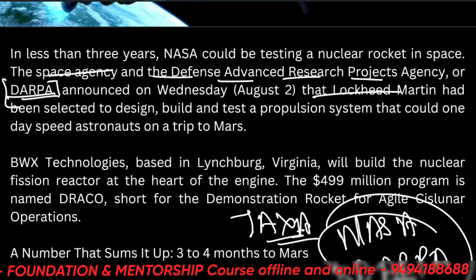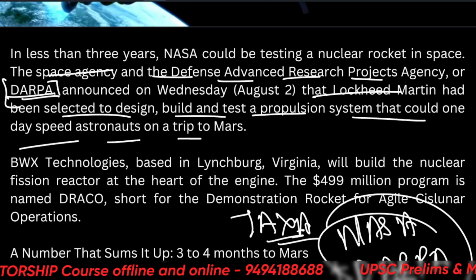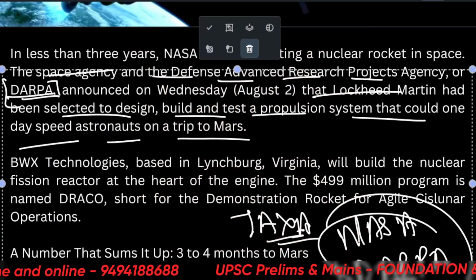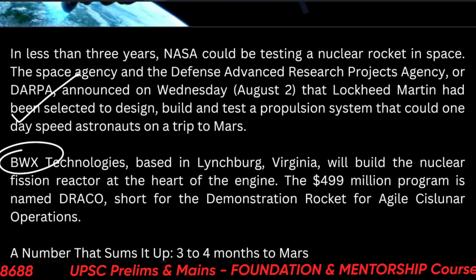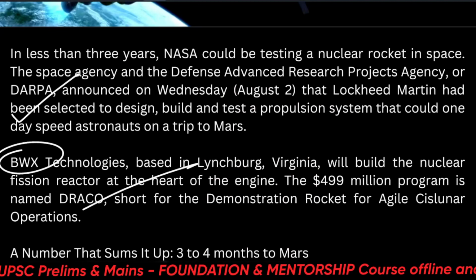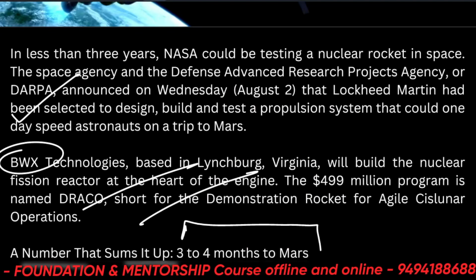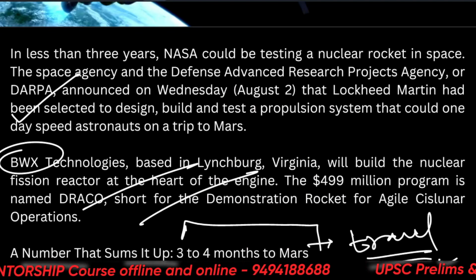Lockheed Martin has been selected to design, build, and test a propulsion system that could one day speed astronauts on a trip to Mars. So what is the need to take nuclear fuel to space? BWX Technologies will be doing it. This is not important for us. A number that sums it up is 3 to 4 months to Mars. That means less time to travel. Travel will be happening in a shorter time duration.